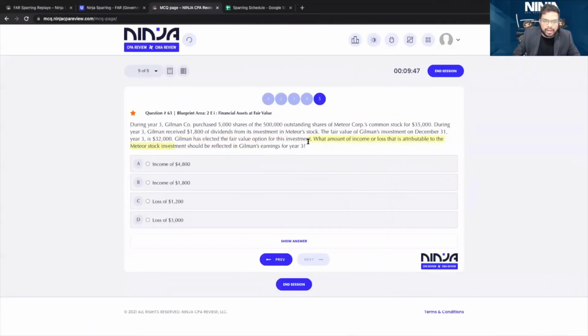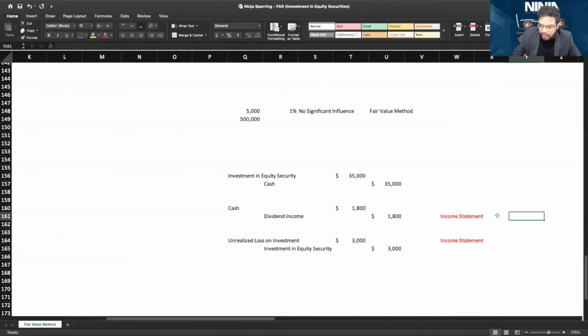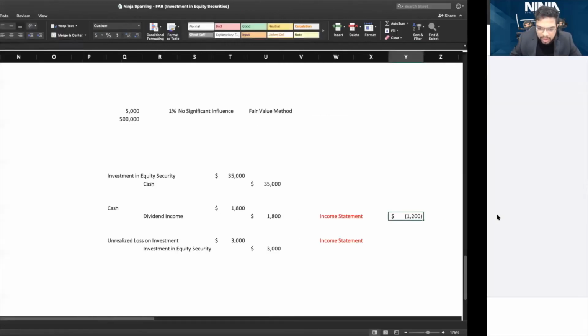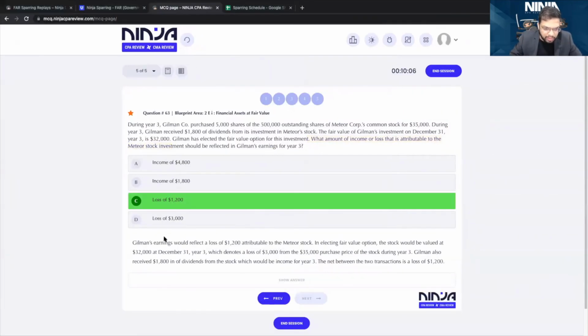What amount should be reflected in Gilman's earnings for year 3? What will be the total amount reflected in the earnings? You have an income of 1,800, and you have a loss of 3,000. So the net amount going is a loss. Profit of 1,800, loss of 3,000. It's a loss of $1,200. That's what goes in there.